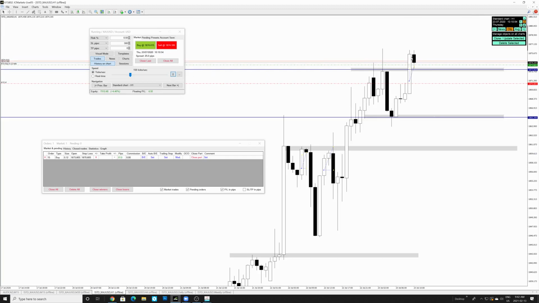Now this is what we want. We don't want this candle to come back in the range. If this candle comes back in the range, that's when we're going to be closing partial positions. We have 15 pips. Is it a good idea to close partials on the added position? No, it's not, because we're taking it on the higher time frame. So at least we want 1-to-1 over here, right?